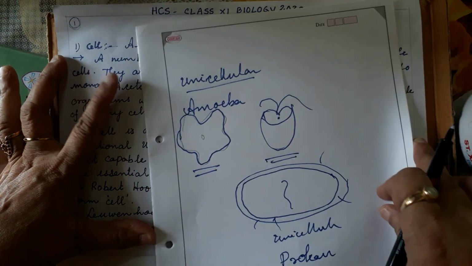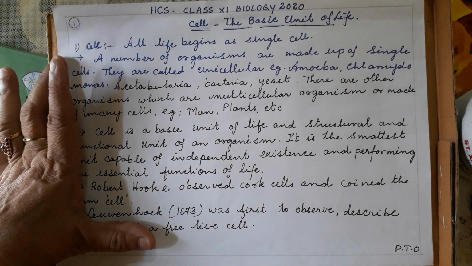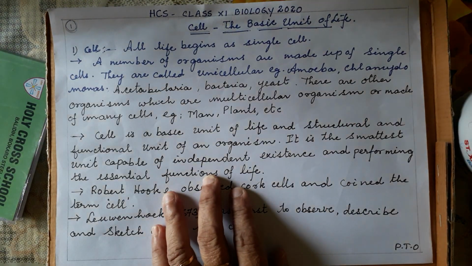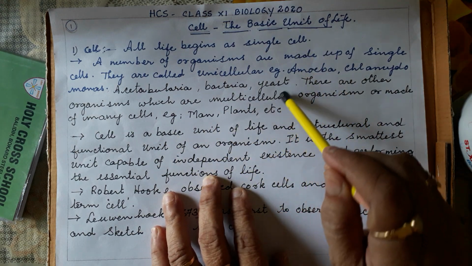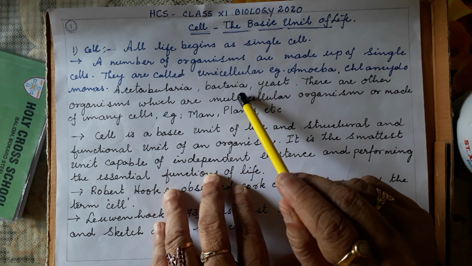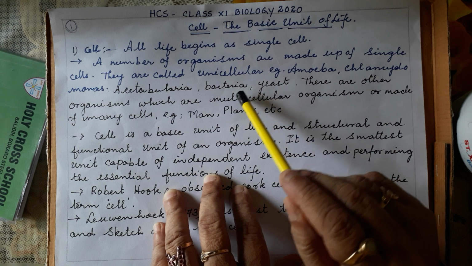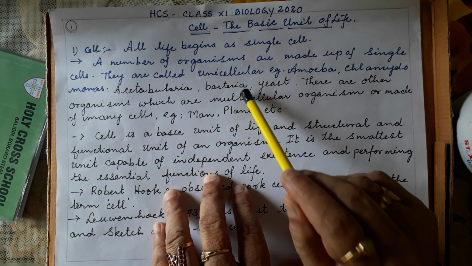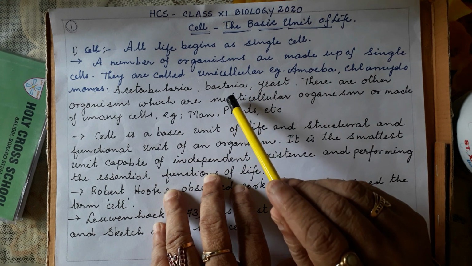All the living organisms are either unicellular or multicellular. Unicellular examples are amoeba, chlamydomonas, Escherichia, bacteria, and yeast. Yeast comes under the fungus, a unicellular fungus. Some bacteria are photosynthetic, some are not. This is the simplest, smallest cell. Before the virus was found, bacteria was the smallest cell.